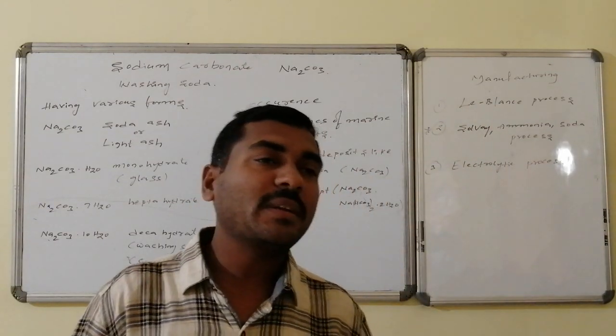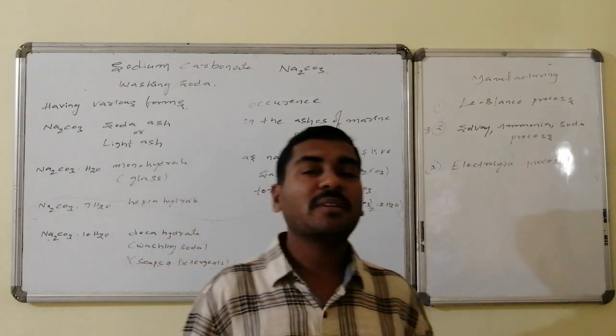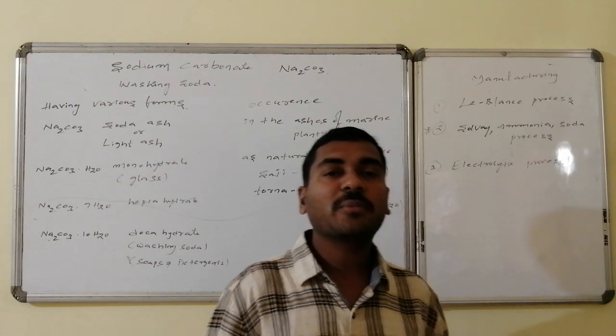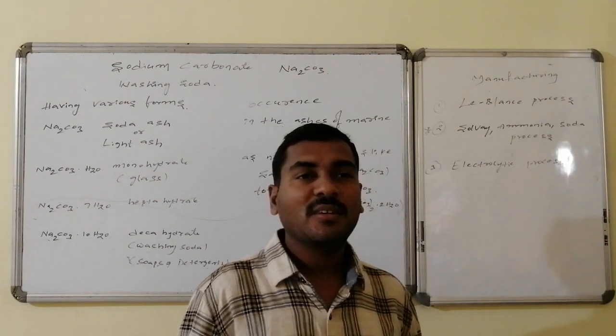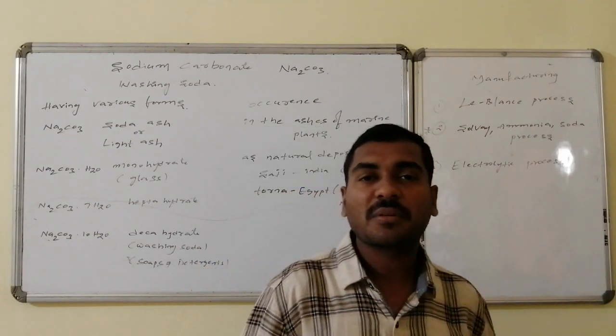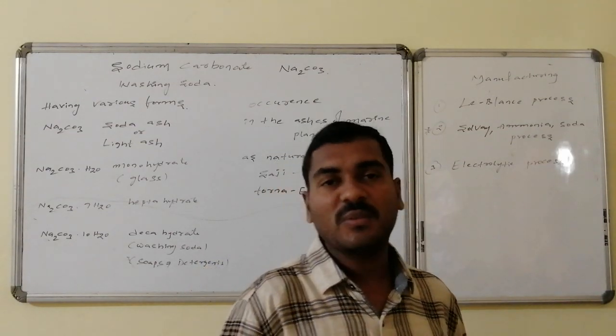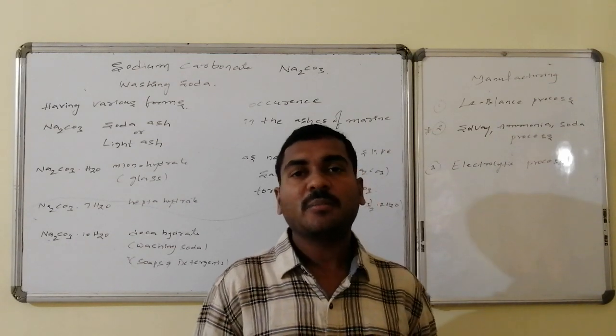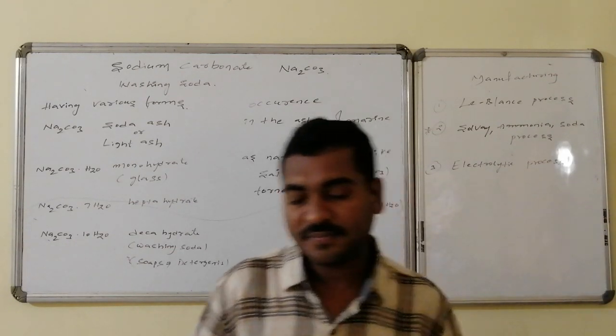Let us go for the preparation methods. Sodium carbonate is prepared by methods like the Leblanc process, the Solvay soda ammonia process, and the electrolytic process. Out of these processes, the Solvay ammonia soda process is the important process. Though it is important, we will discuss all the processes in sequence as far as their preparation methods are concerned.